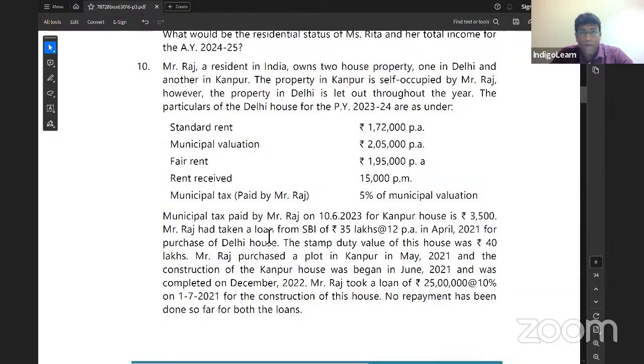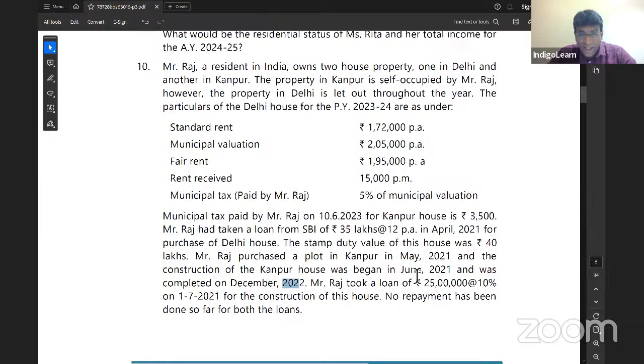Raj has taken a loan, but the problem is Kanpur house is self-occupied. But it's self-occupied, we can't take deduction for municipal tax because NAV is nil. Raj had taken a loan from SBI of 35 lakhs, 12% per annum in April 2021 for purchase of Delhi house. Stamp duty value is 40 lakhs. And he has purchased a plot in Kanpur in May 21 and the construction has begun in June 21.